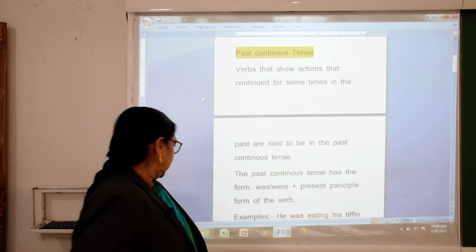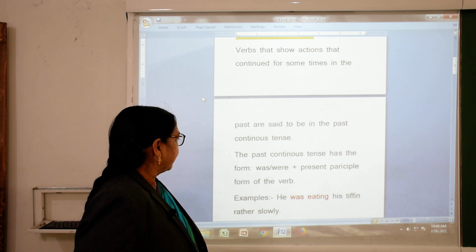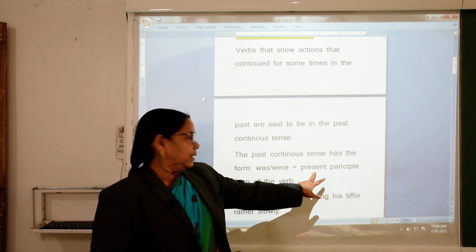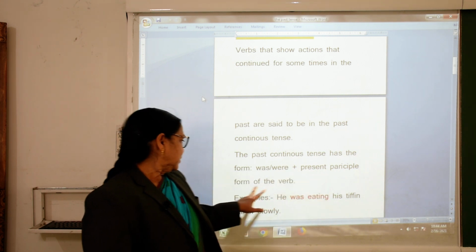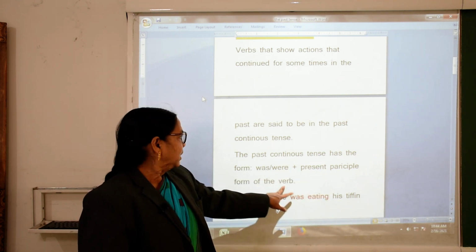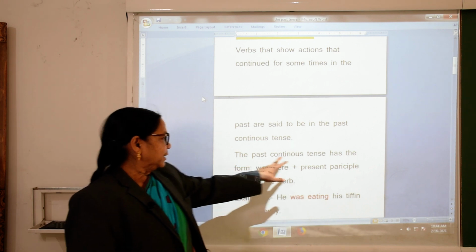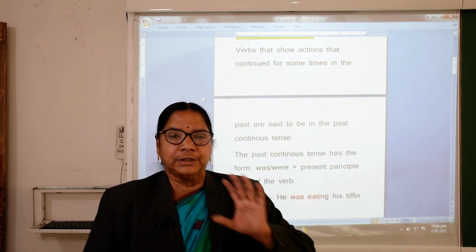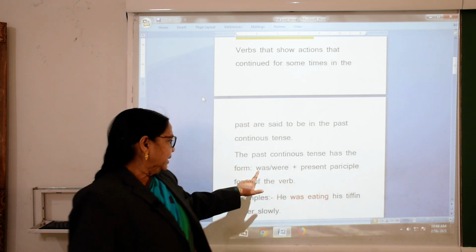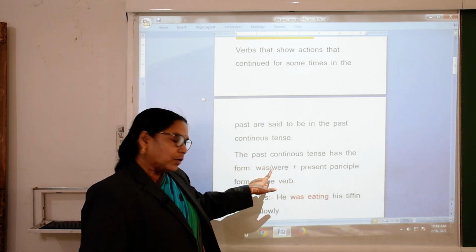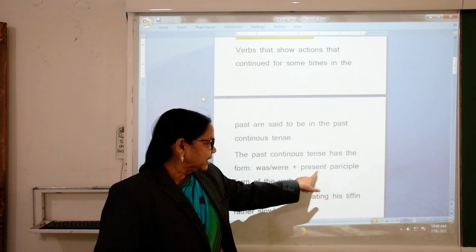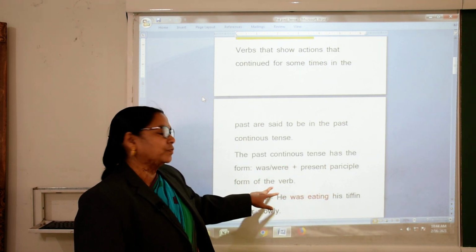So, how is it formed? The past continuous tense has the form was, were plus the present participle form of the verb. It is formed by adding was or were plus the present participle form of the verb.